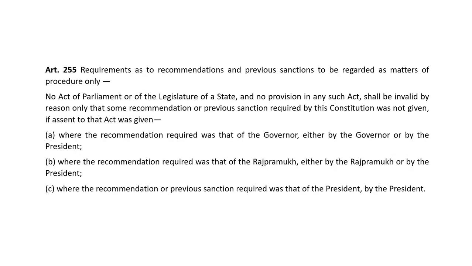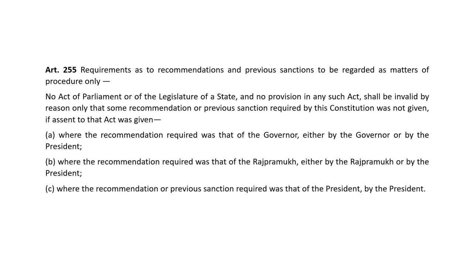Article 255. Requirements as to recommendations and previous sanctions to be regarded as matters of procedure only. No act of Parliament or of the legislature of a state, and no provision in any such act shall be invalid by reason only that some recommendation or previous sanction required by this Constitution was not given, if assent to that act was given, where the recommendation required was that of the Governor, either by the Governor or by the President.